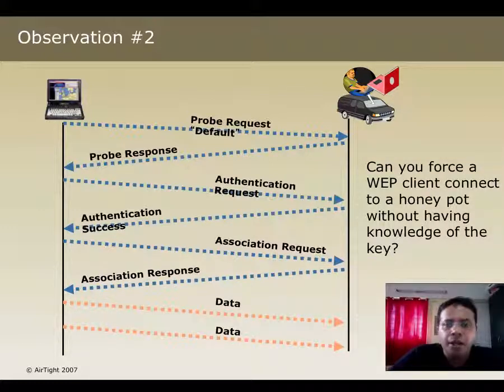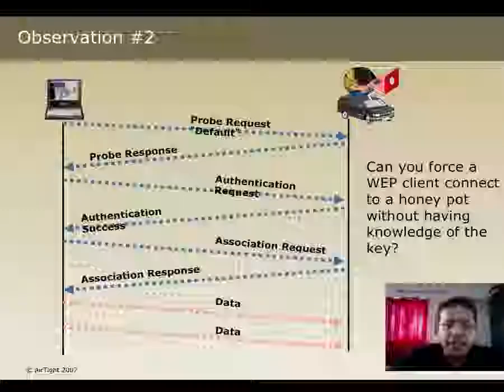Now, you may ask a simple question. The attacker does not know the WEP key. So how can he accept these data packets, and why would the client keep on generating thousands of data packets? What is actually going to happen is, because the attacker cannot decrypt the packets at this point, he will just have to silently ignore them, and then the client will just stop transmitting at some point, right? So we'll try and understand all of these in the next video.